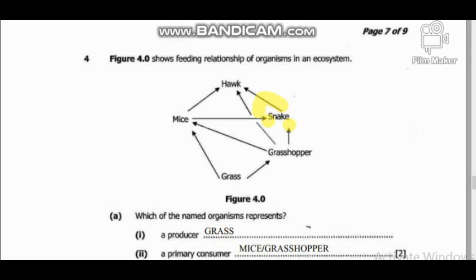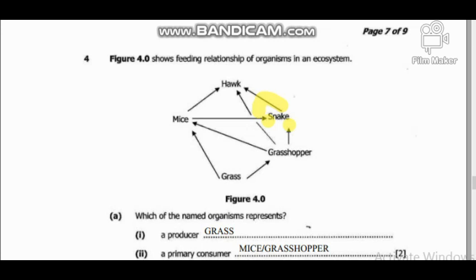This one also acts as a primary consumer. So these two act as both a primary consumer and a secondary consumer and also a tertiary, because they are able to get from the secondary and also from the primary. So we need to understand that it can eat from the secondary consumer and also it can eat from the primary.